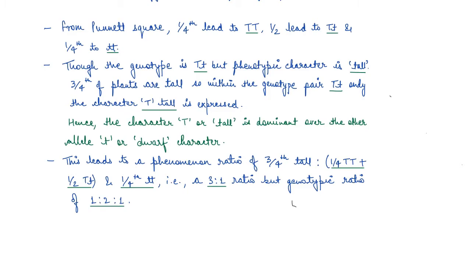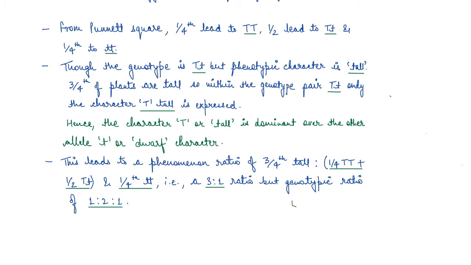Now, though the genotype is this, the phenotype is tall. Remember this. So if we talk about the phenotype, 3/4 of the plants are tall and only one pair, which is both small t, is dwarf, right?